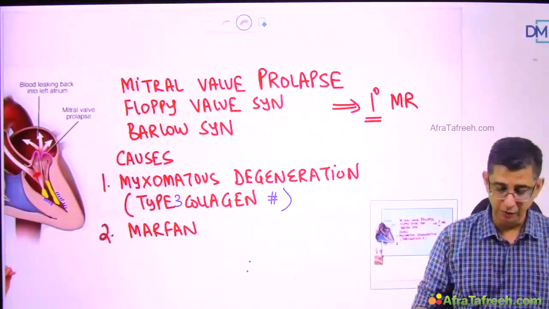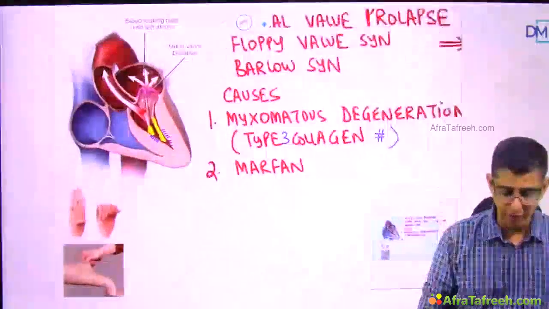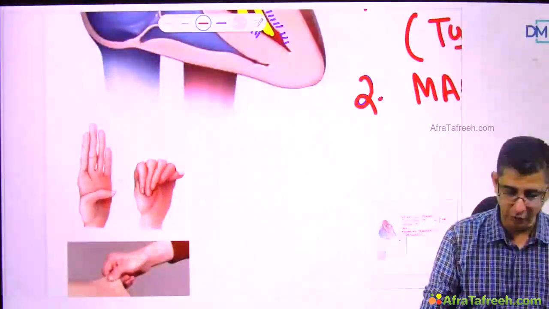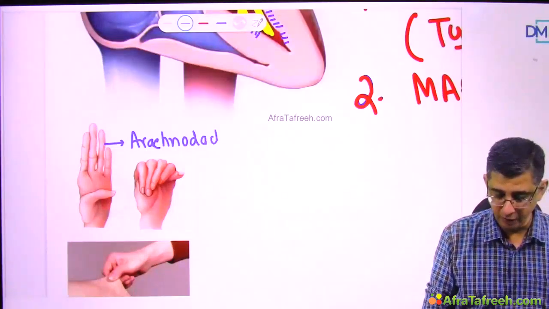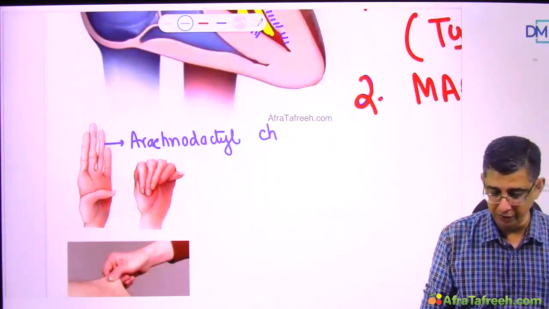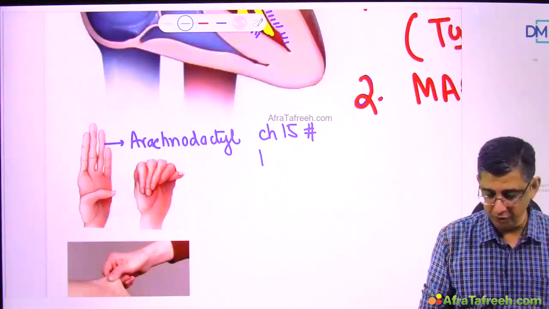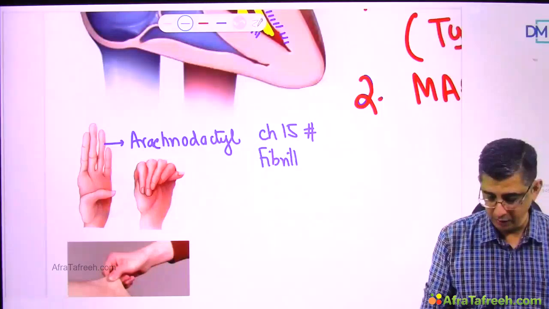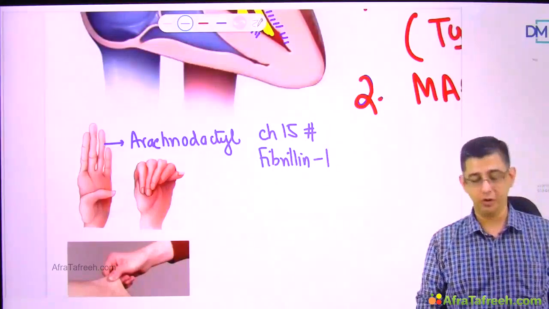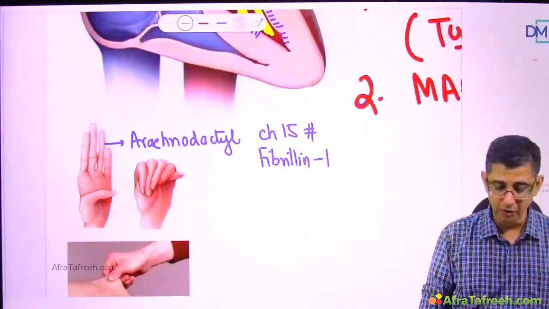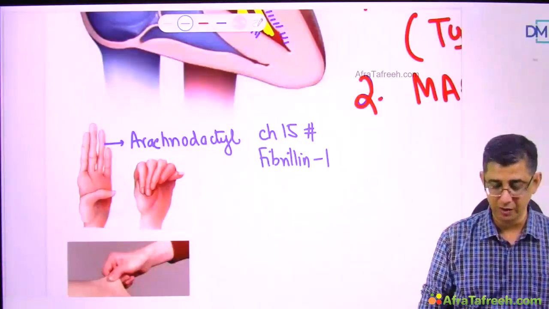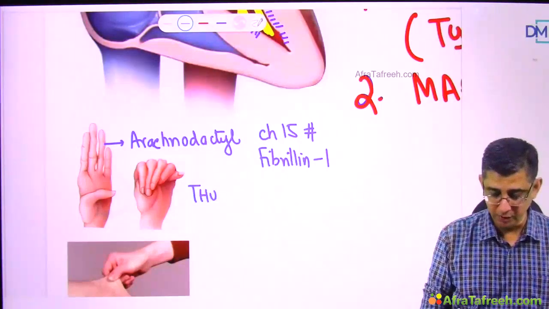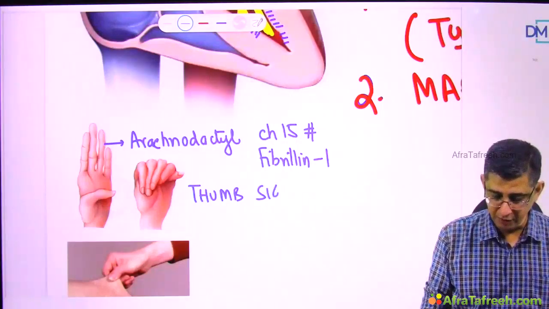For Marfan syndrome, I would just like to show an image to you where you can definitely notice in the patient very long digits. So the term that we have studied so many times for Marfan syndrome is arachnodactyly. Marfan is a defect of chromosome number 15. The protein which is defective is fibrillin 1. And you can see that when you ask the patient to flex his thumb, the thumb can protrude even beyond the wrist of the patient. So hyperextensible joints are present in the patient. What I've shown here is simply a thumb sign of the patient, which is very characteristic